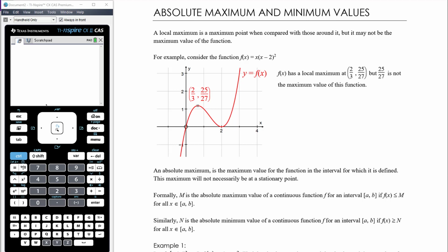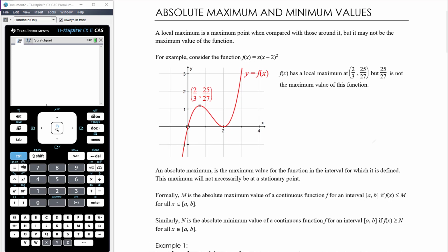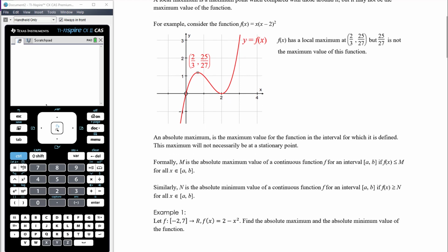An absolute maximum is the maximum value for the function in the interval for which it's defined. So this maximum won't necessarily be at a stationary point, it might be at an end point. Okay, so formally m is the absolute maximum value of a continuous function over the interval a to b if f of x is less than or equal to m for all x values a to b.